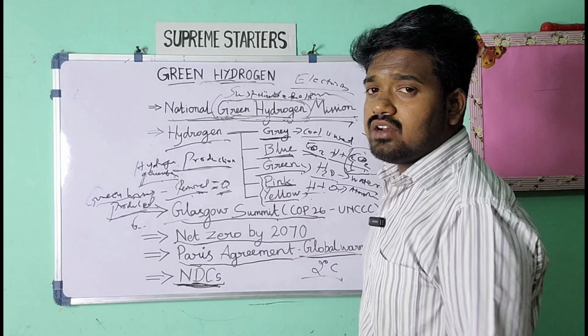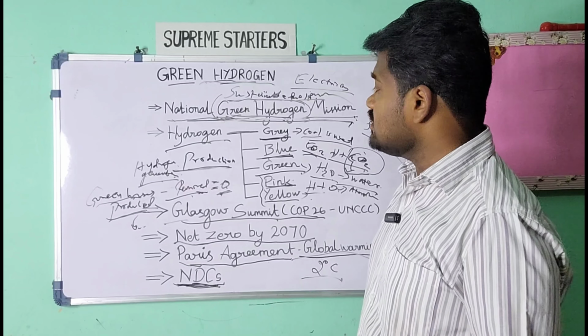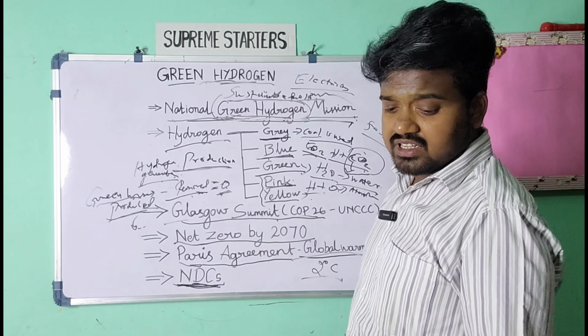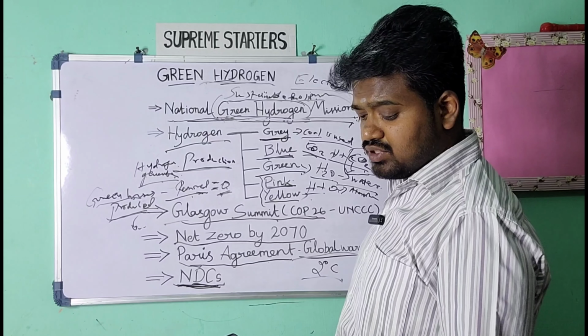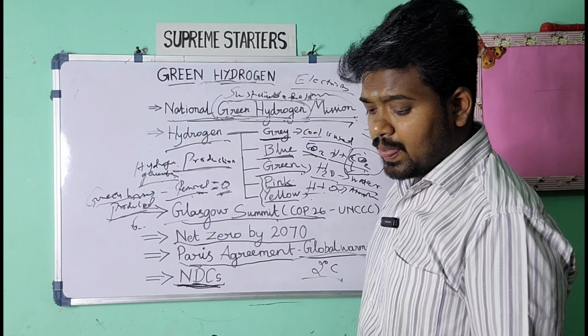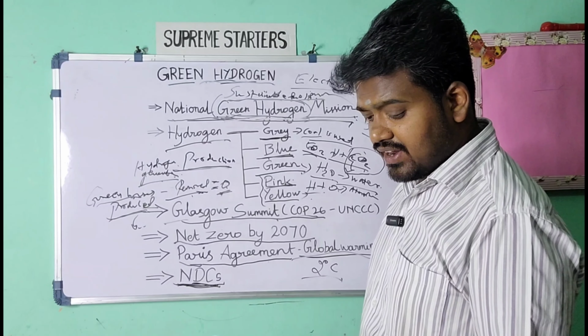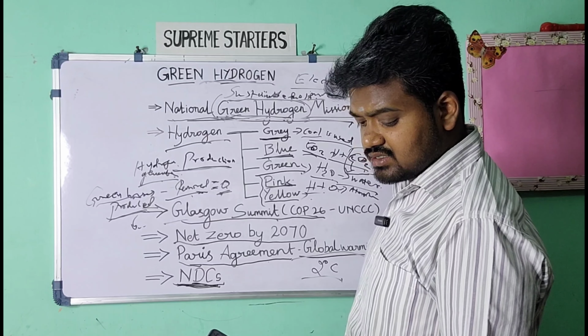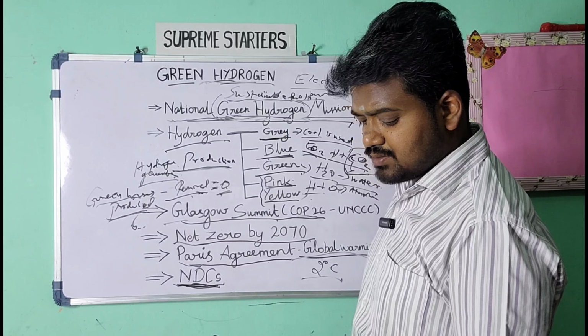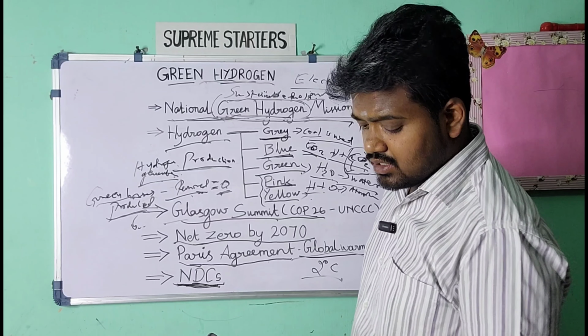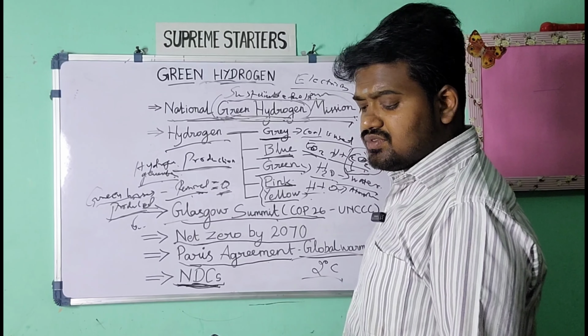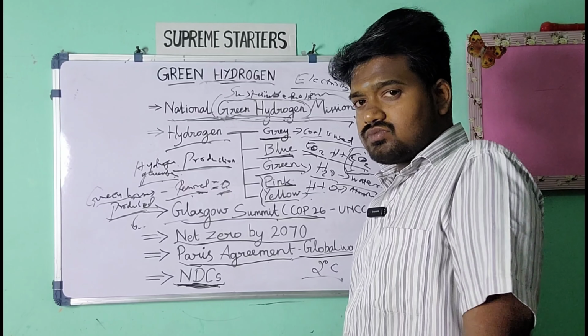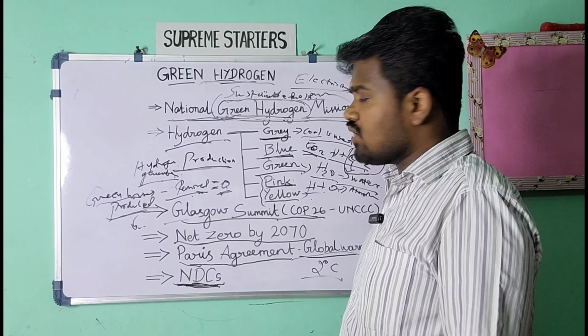Okay, so now we can go back to the question and see the answer. The question is, once again: consider the following: transportation, ammonia production, fertilizer production, steel manufacturing, electricity production. Select the correct pairs from the above industries where green hydrogen can be used as a potential substitute for fossil fuel. Here we have the answer. Most of these application questions will have the answer all of the above.